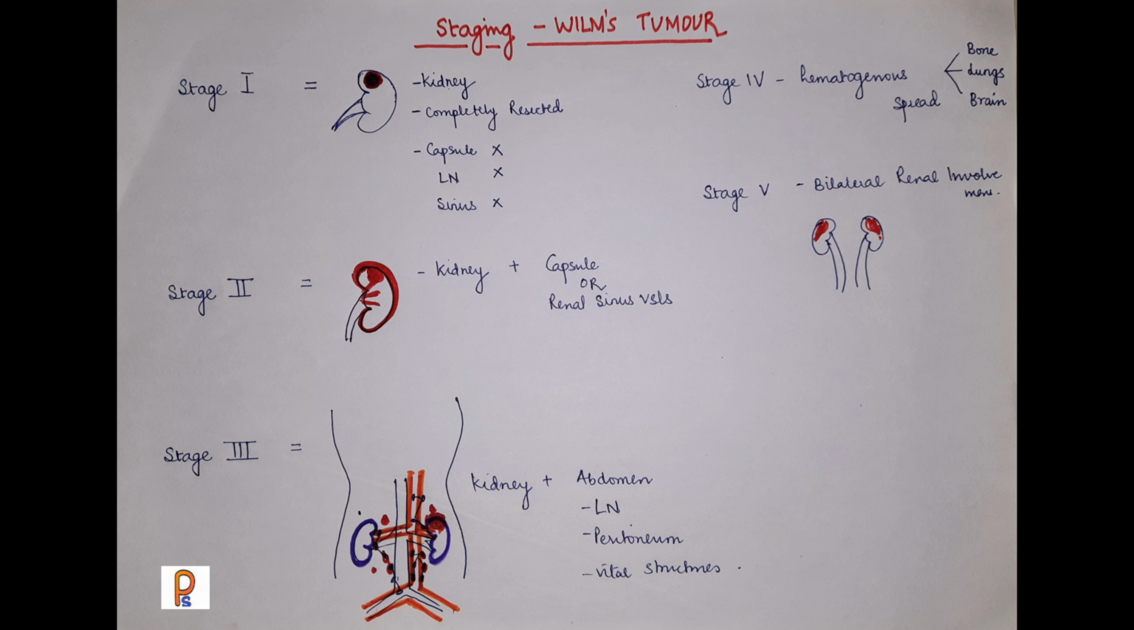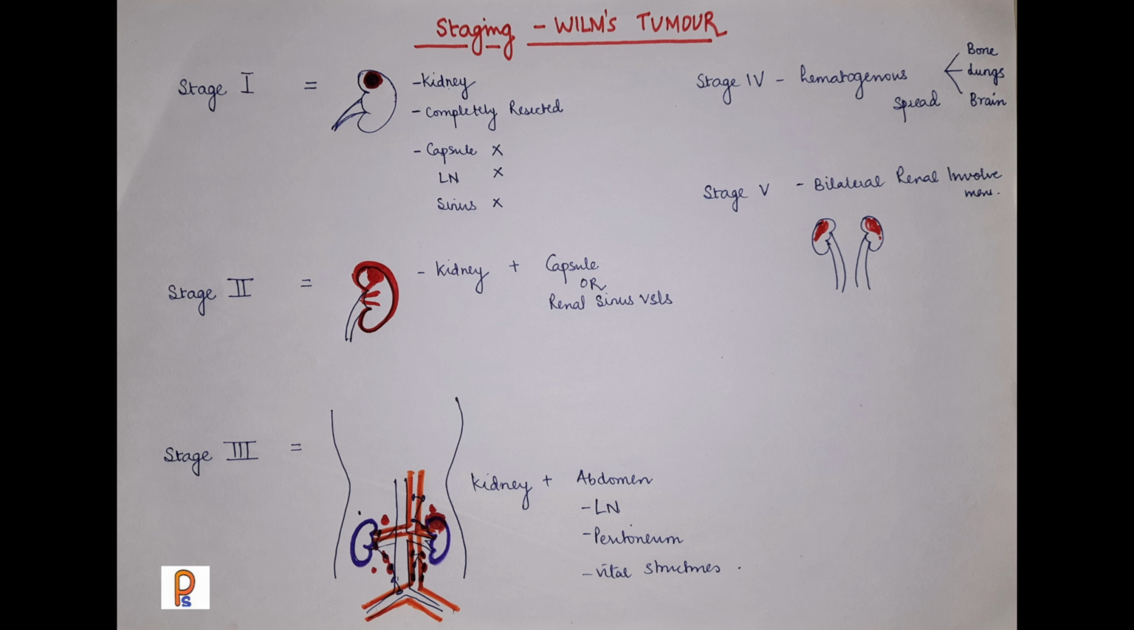Staging of Wilms tumor. So there are 5 stages. If we talk of stage 1, the tumor is confined to the kidney. It is not involving the capsule, lymph node or sinuses, and the tumor can be completely resected. So that is stage 1.